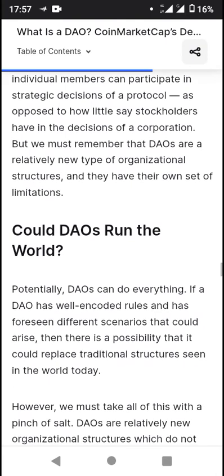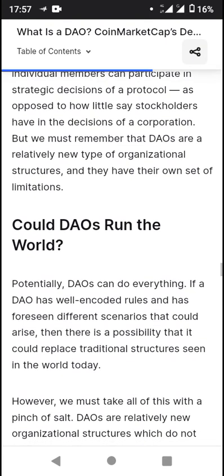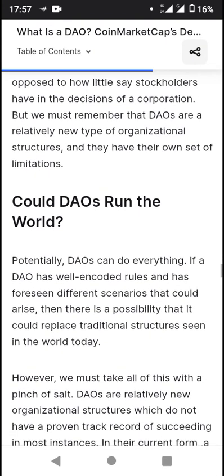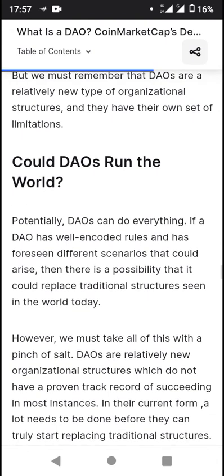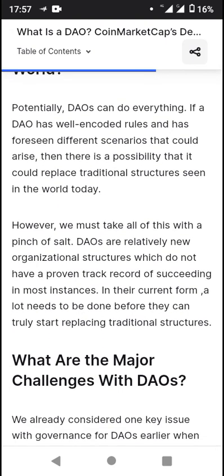But we must remember that DAOs are a relatively new type of organizational structure, and they have their own set of limitations. Could DAOs run the world? It says that potentially DAOs can do everything. If a DAO has well-encoded rules and has foreseen different scenarios that could arise, then there is a possibility that it could replace traditional structures seen in the world today.